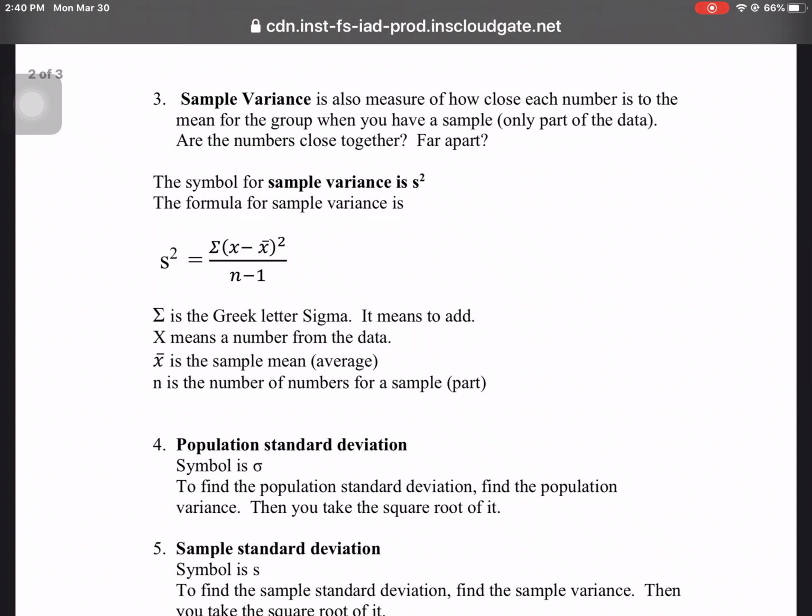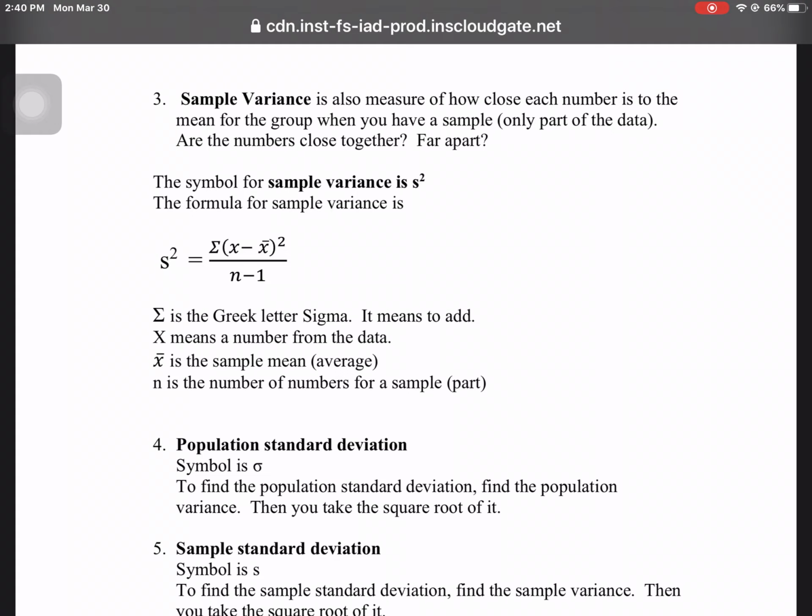Another measure of variance is called the sample variance. It's very similar in the formula. The sample variance is when you only have part of the data. We're still measuring how close the numbers are. The symbol for sample variance is S squared. And here's the formula. It's very similar, except for some different variables.